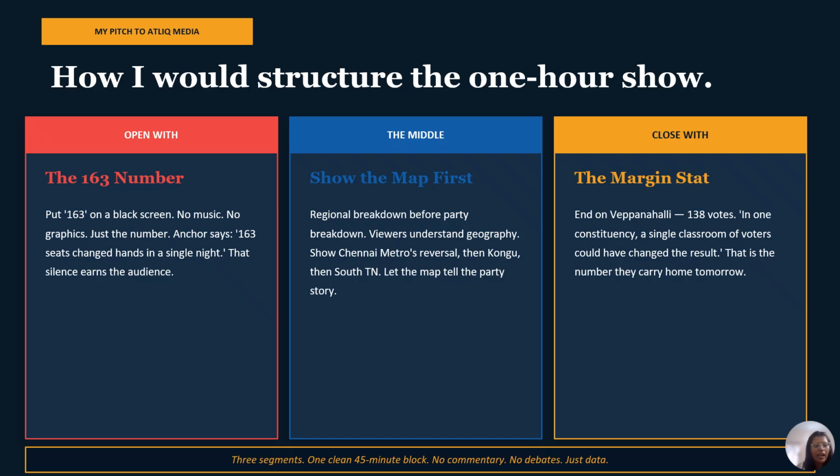And finally, I would end with Veppanahalli, where the winning margin was just 138 votes. For me, that is the most powerful number in the dataset, because it reminds us how a very small group of voters can influence an election outcome. So together, these three moments capture the scale, geography, and competitiveness of the 2026 election. And with that, we are at the end. So let me leave you with the three things.